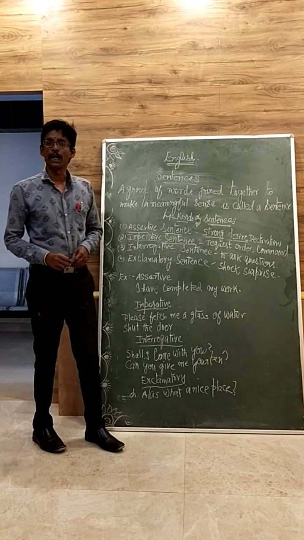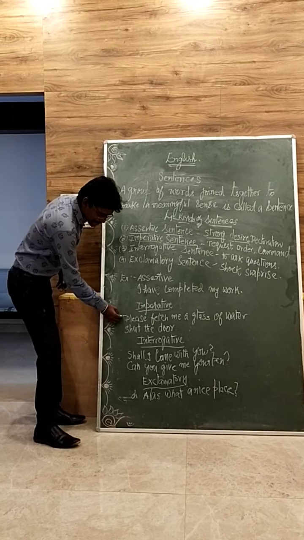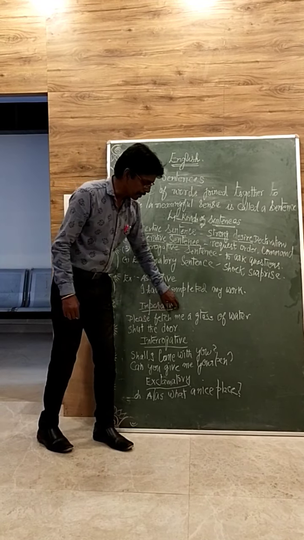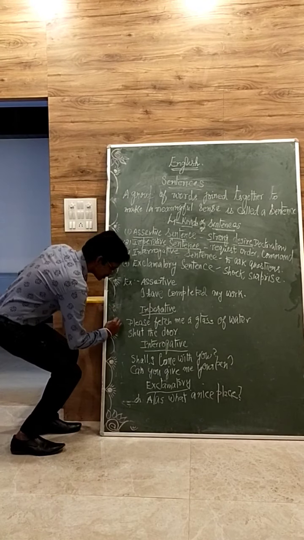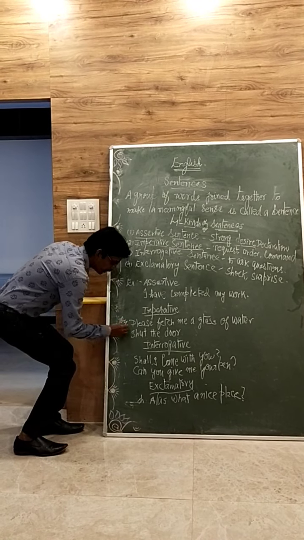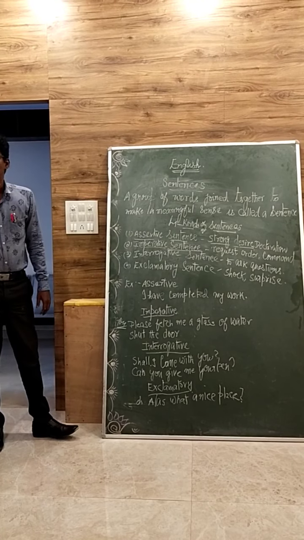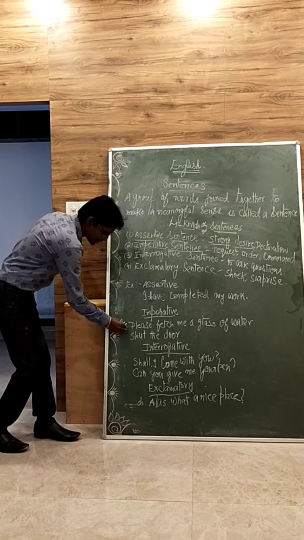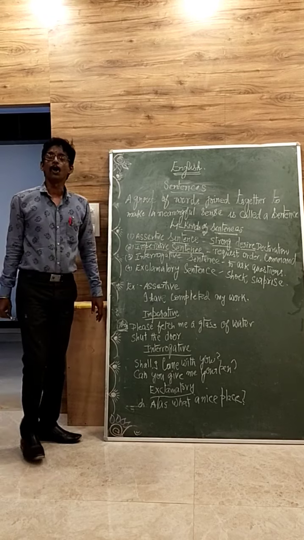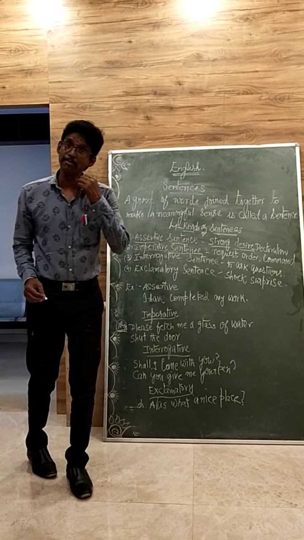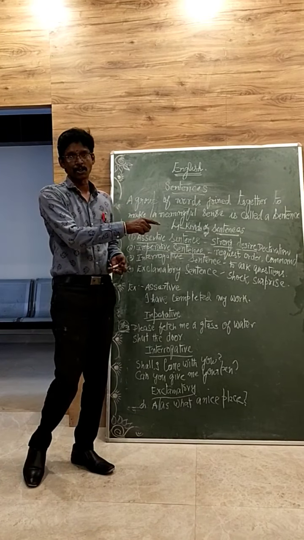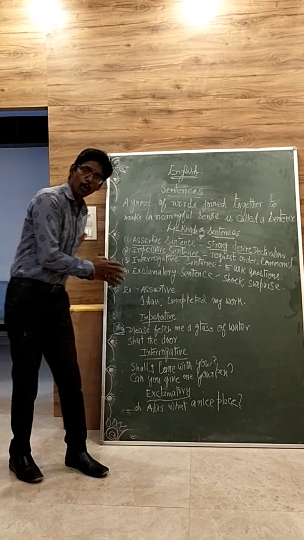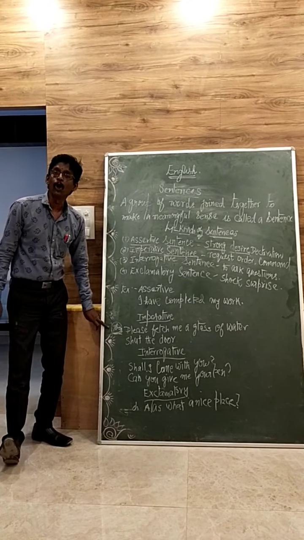One more thing I want to tell you. Here, as I have written, please fetch me a glass of water. But I never wrote, you please give me a glass of water. Here, the subject you. There is no need to say this you because it is already understood, because I am telling to you. So there is no need to say, you fetch me a glass of water. So there we are omitting the pronoun you.